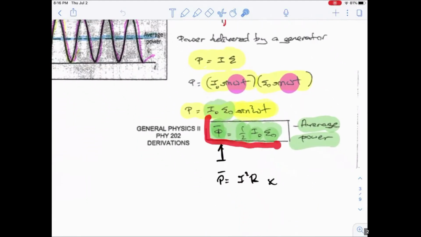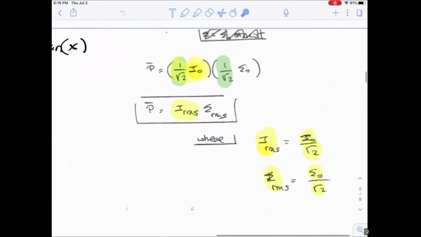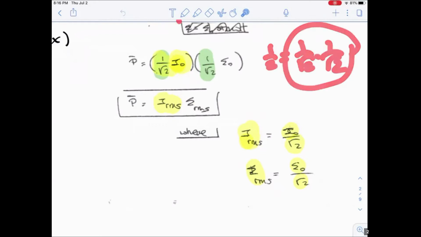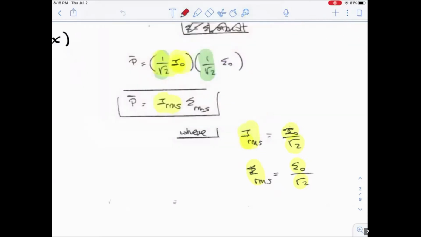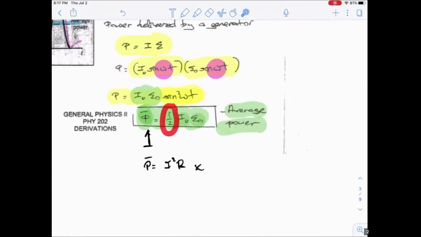So how do you express the average power in terms of the maximum amount of current and the maximum amount of voltage that you get from a power company? Here's what you do. This is kind of neat, and this is a trick that I want you guys to remember. 1/2 can be expressed in terms of 1 over square root of 2 times 1 over square root of 2. So you can take one of these square root of 2s and place it in front of the maximum current, take the second one, and place it in front of the maximum voltage.